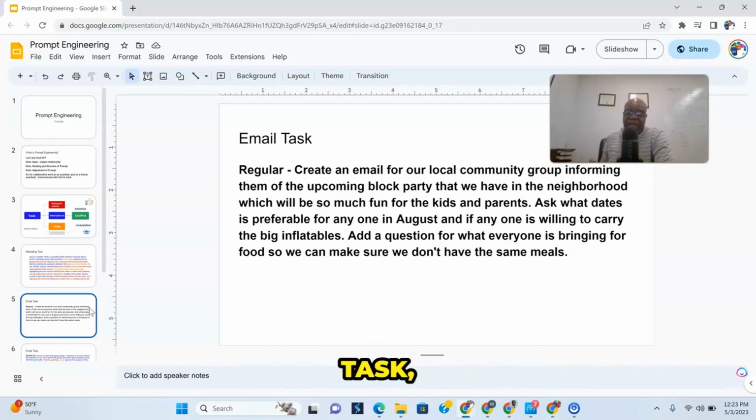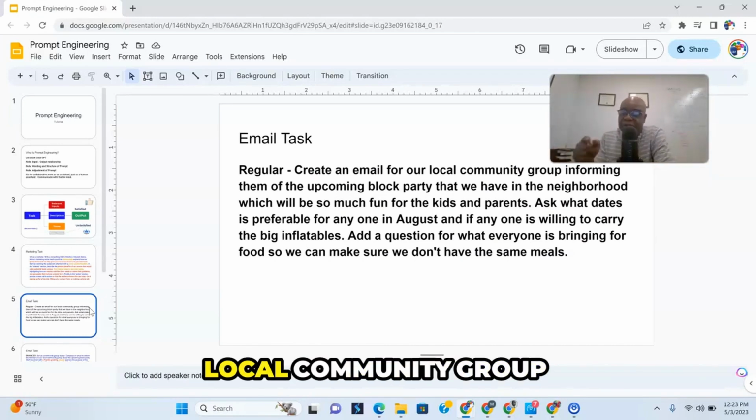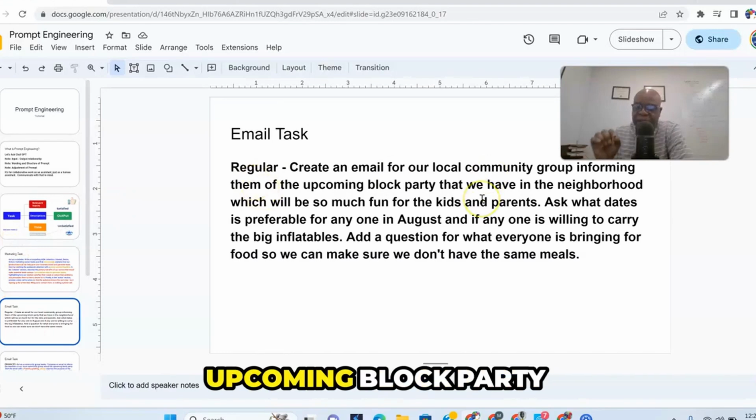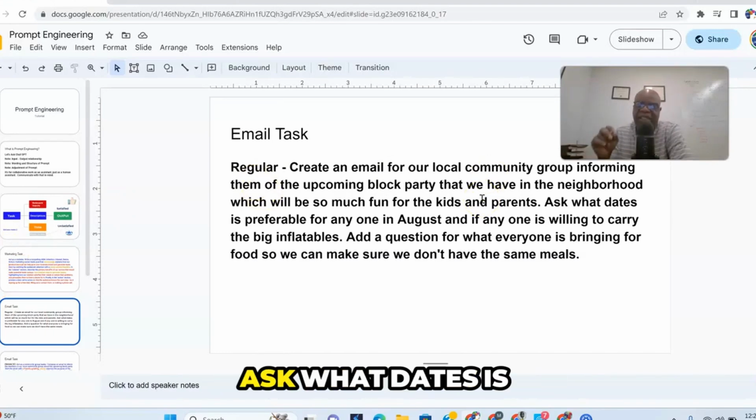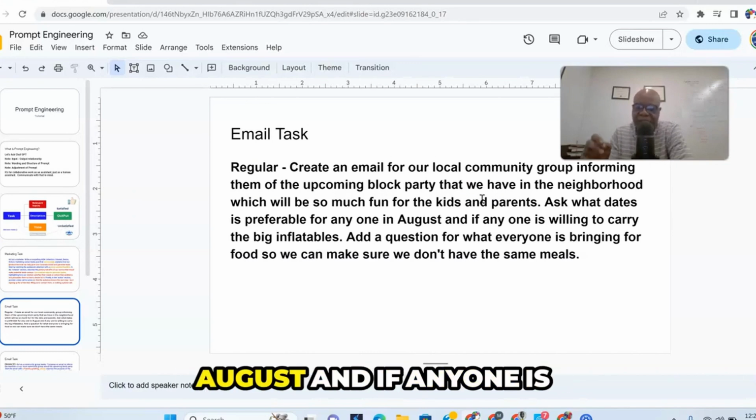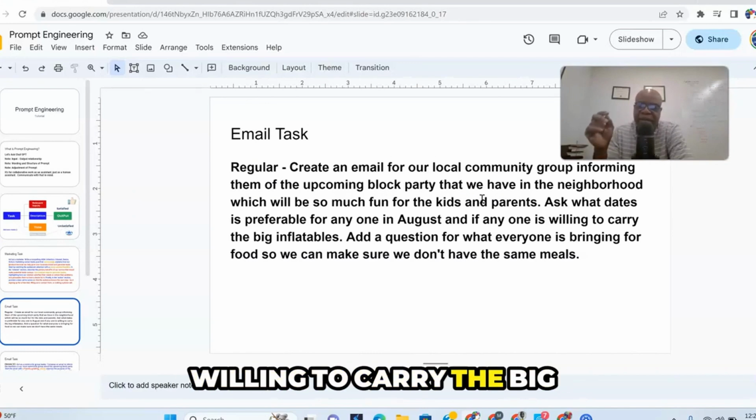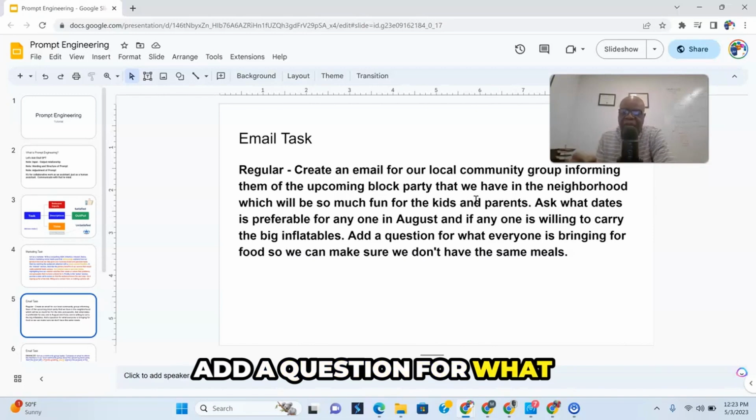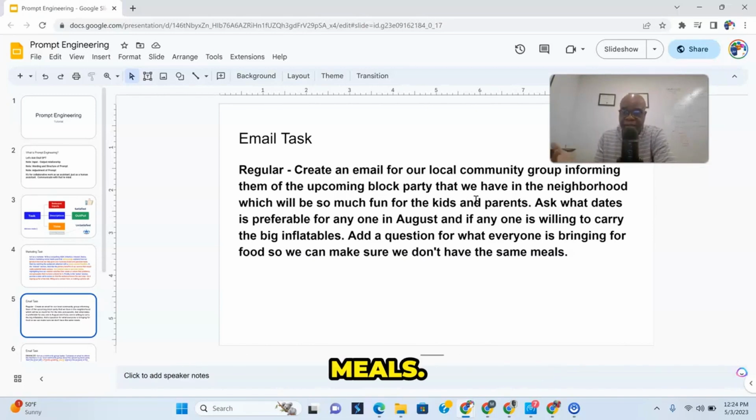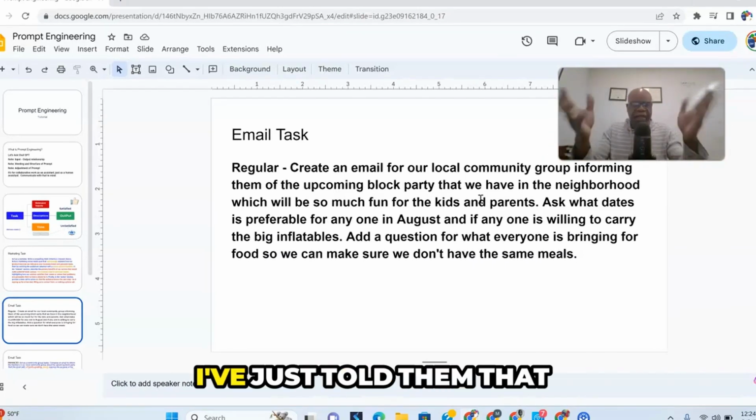So this is an email task. Create an email for a local community group, informing them of the upcoming block party that we have in the neighborhood, which would be so much fun for the kids and parents. Ask what dates are preferable for anyone in August, and if anyone is willing to carry the big inflatables. Add a question for what everyone is bringing for food, so we can make sure we don't have the same meals. That's very simple, right? I've just told them that.